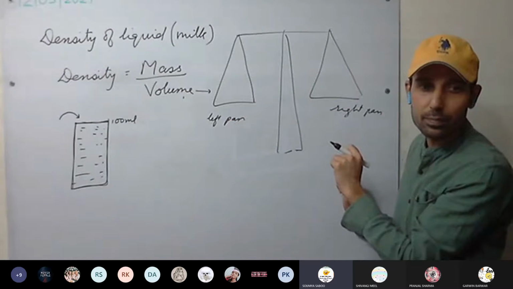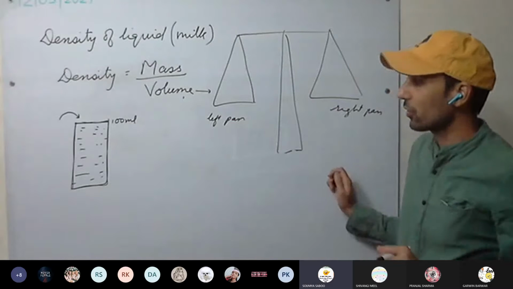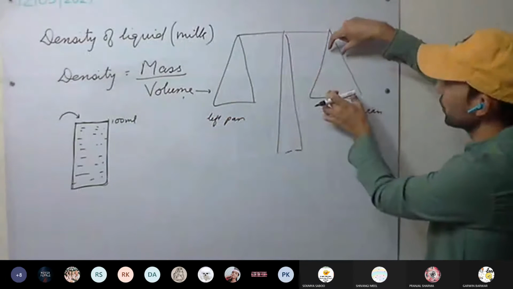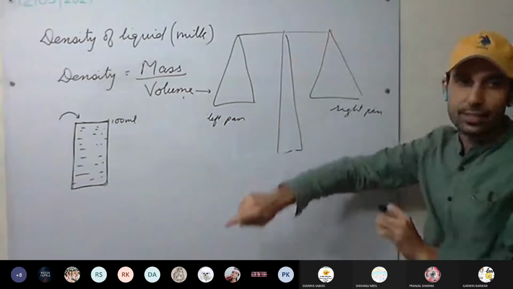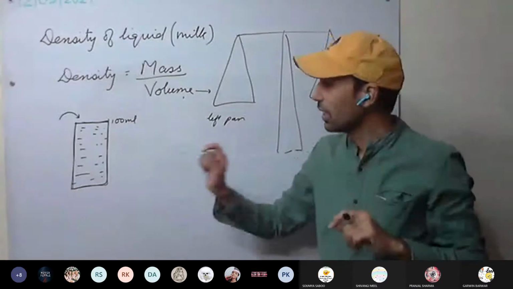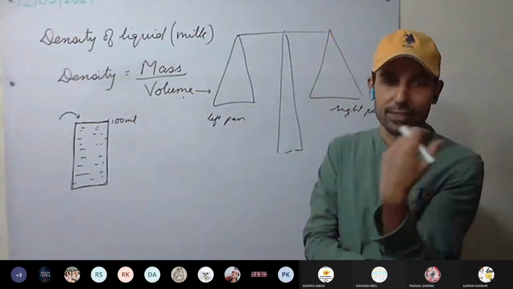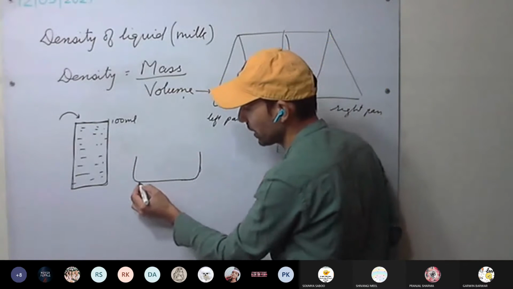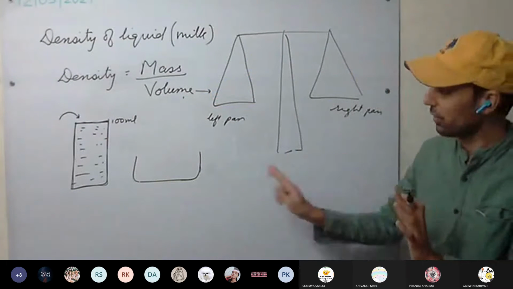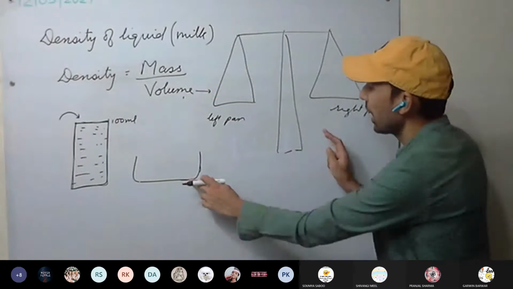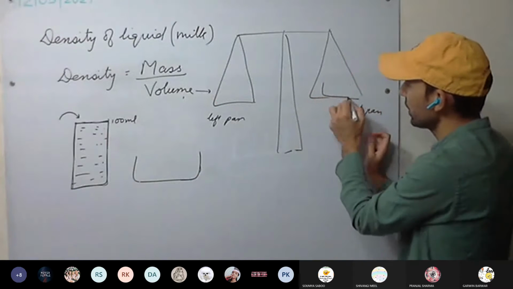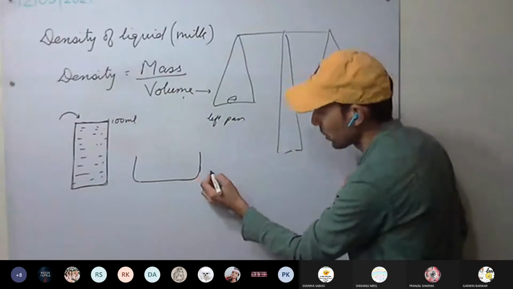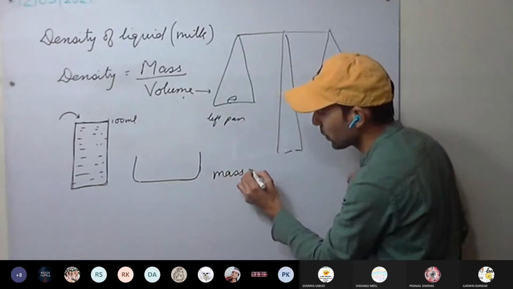Weight of the cylinder? See here, 1 minute. The cylinder has length, so it won't be easy to put here. There are some technical issues, or it may fall down also. So what we are going to do, we are taking an empty beaker, a clean and dry beaker. Now we put it in the pan and we have measured the mass of the beaker. So for example, mass of beaker equal to how much?